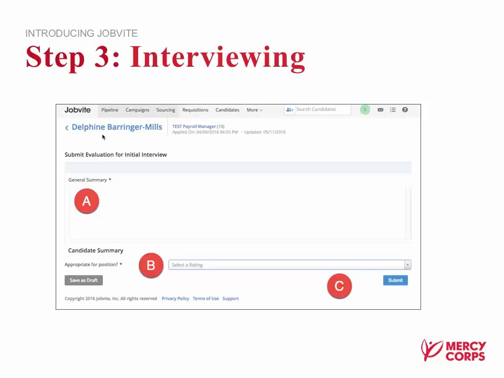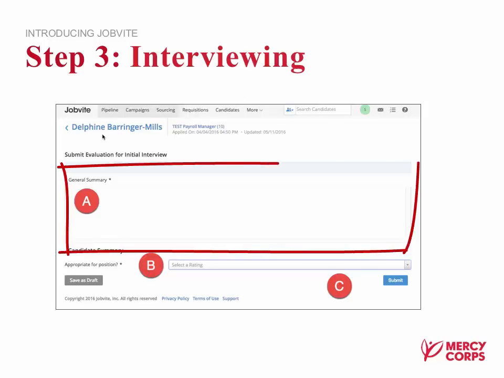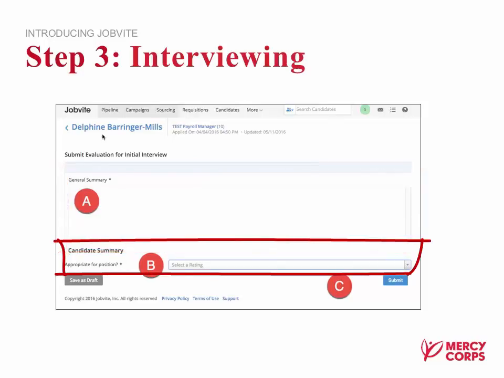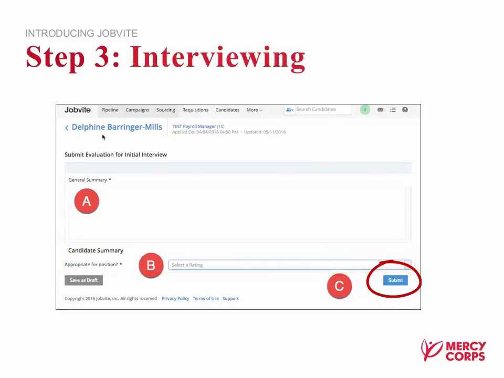Once you've completed the initial interviews for candidates, you can click on that link back in the previous email, and this will take you to the evaluation page for that candidate. Here in section A, you can write in your summary notes of how the interview went and what you think. And then in section B, you can decide whether they're appropriate for the position or not. Then you hit submit and the recruiter will be notified.